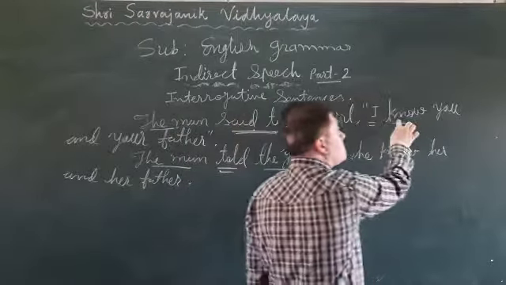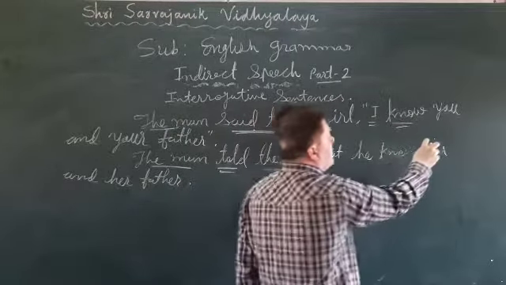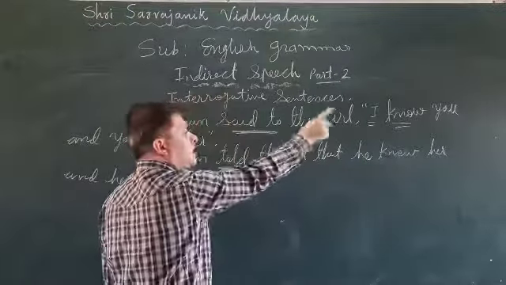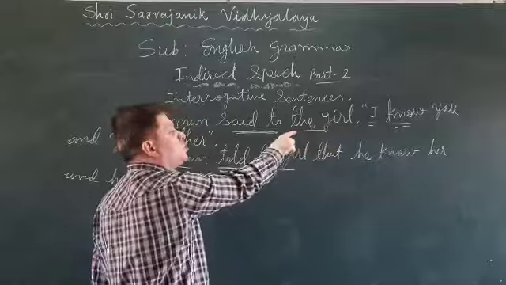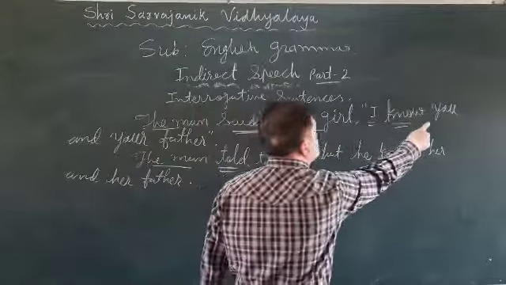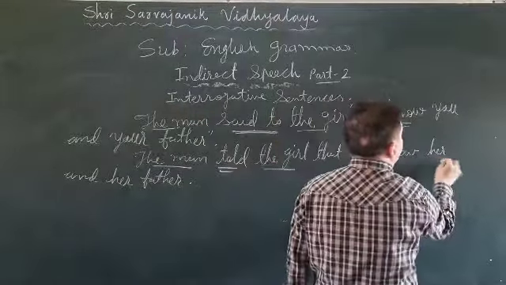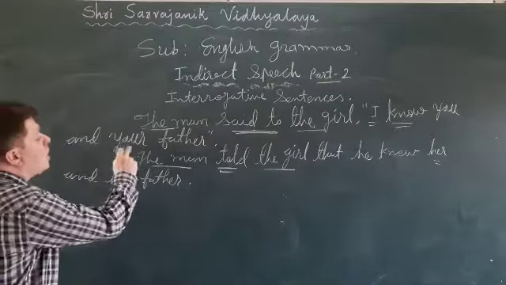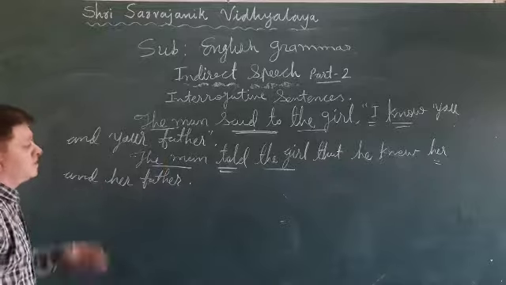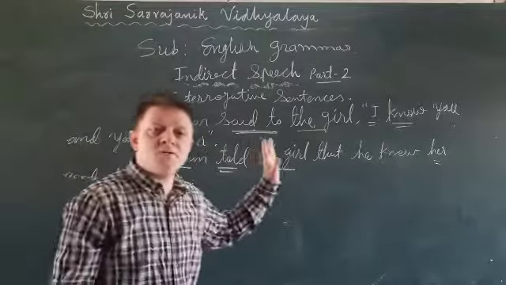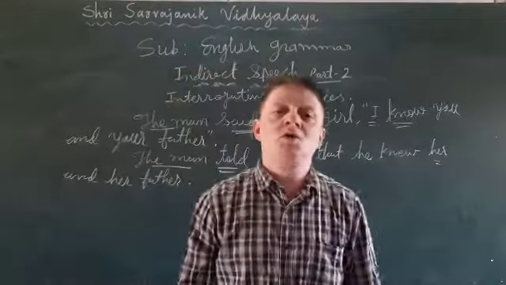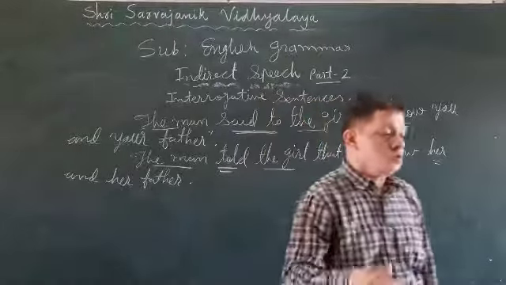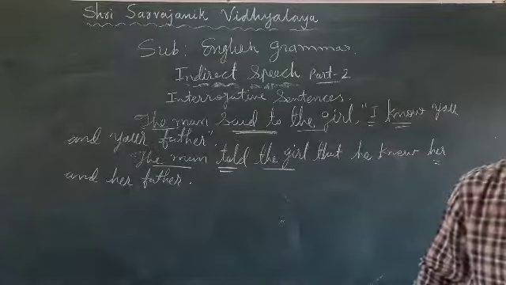Now, simple present tense turns into simple past tense. And you change according to the second person pronoun, according to the listener. The girl is here, so you is turned into the objective case her, and your father means her father. This is the way, dear students, you will have to complete simple sentences. I will give you many examples in your exercise also.